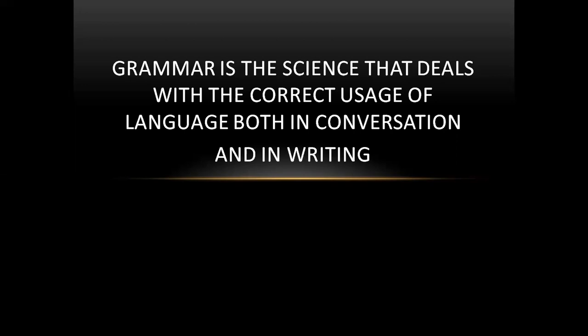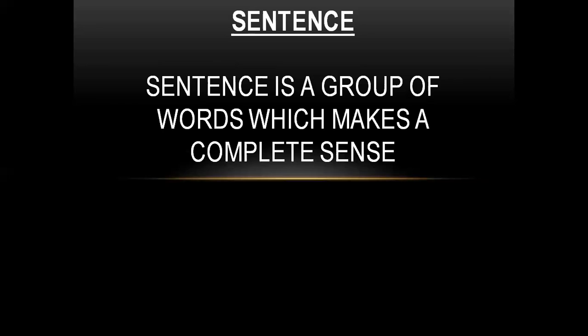Okay. So in this part, firstly, we are going to discuss the sentence, right? You know what is a sentence? Sentence means it's a group of words. One more condition is there, which makes a complete sense, meaning. For example, if I'm saying that I go come Delhi, do you get anything? Even I also don't know what I said. So that's a group of words, but we are not getting a meaning, a sense from that.